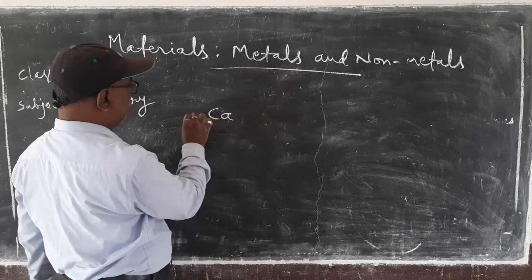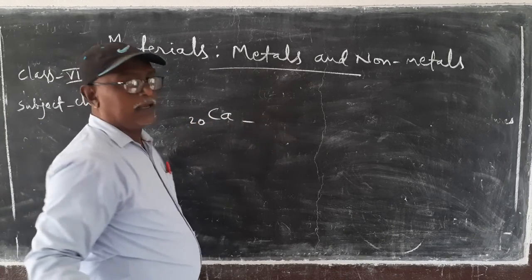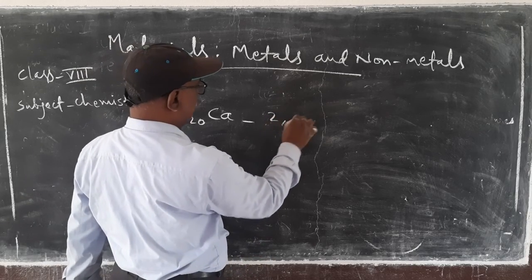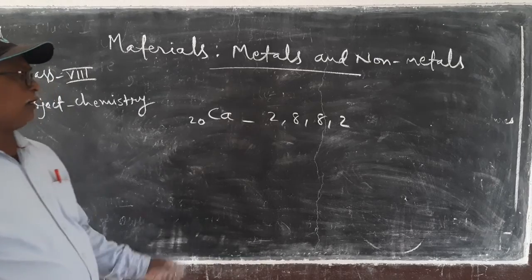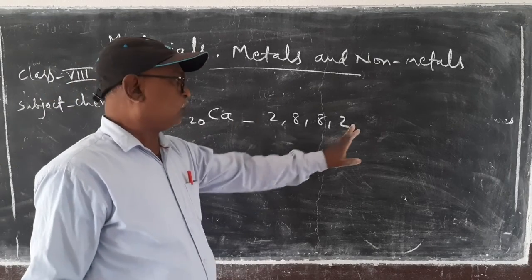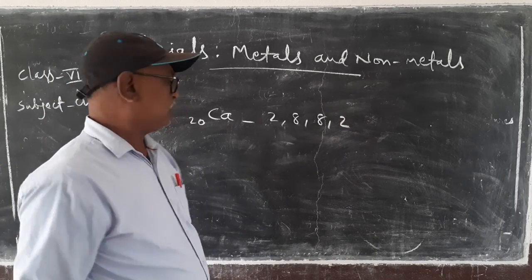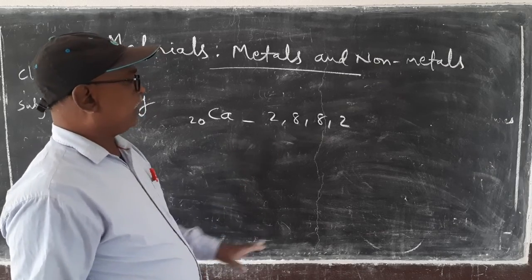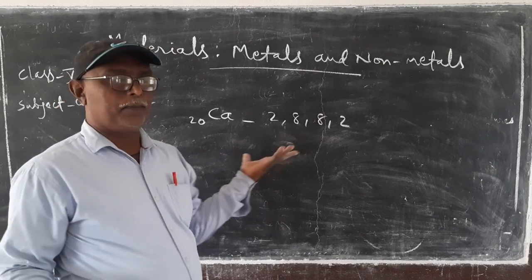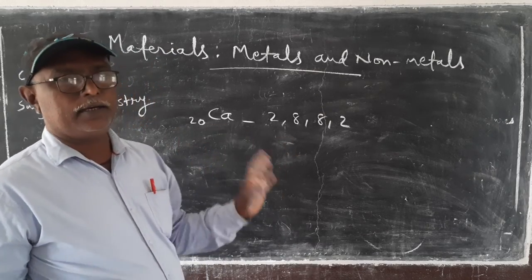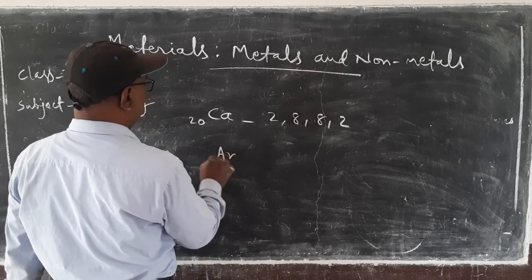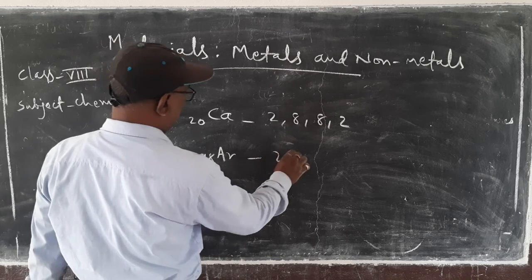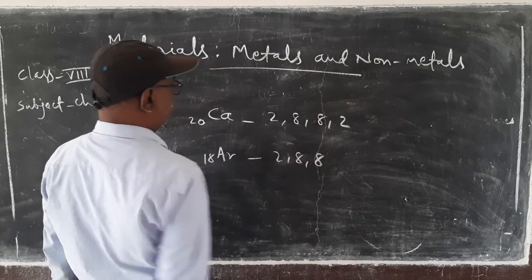Calcium, its atomic number is 20 and its electronic configuration is 2, 8, 8, 2. It tries to remove 2 electrons and wants to complete its inert gas configuration like argon, whose atomic number is 18 and configuration is 2, 8, 8.